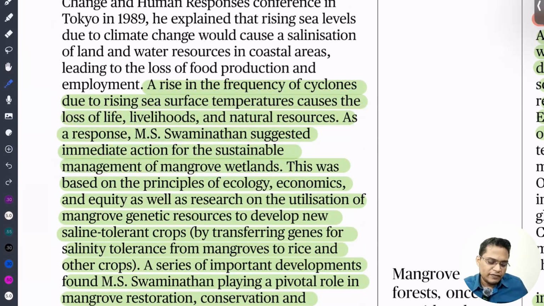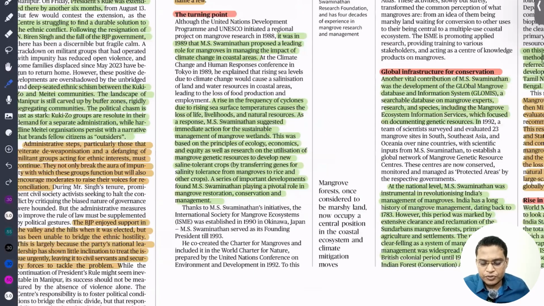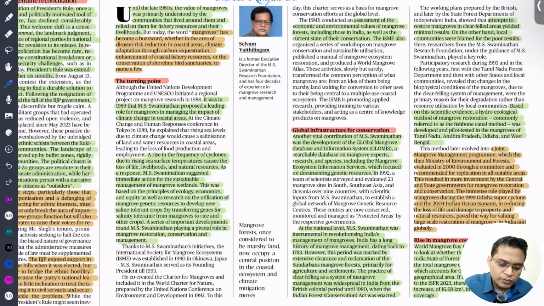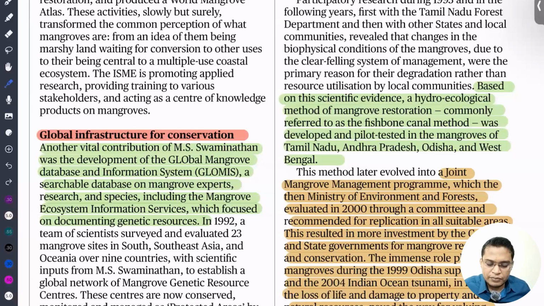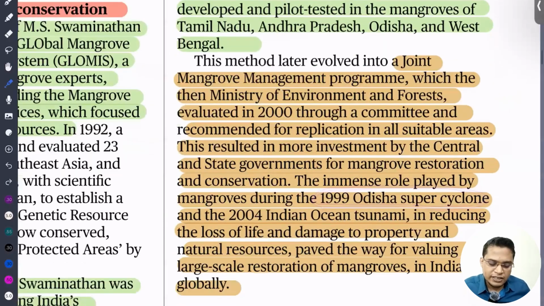That is what I have seen recently. Just yesterday I studied about a place called Siali in Odisha, where we have the Siali coast. We have seen that severe coastal erosion is happening because they have damaged the mangroves. So this article is talking about all these things, how M.S. Swaminathan popularized the mangroves. Mangroves also help reduce the impact of coastal cyclones. Also, the impact of a tsunami is less in areas that have mangroves.